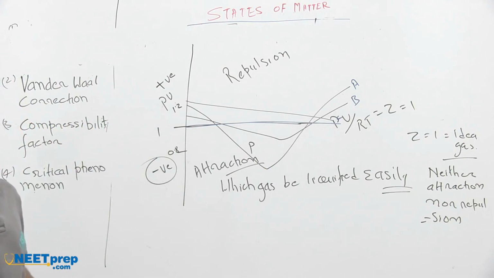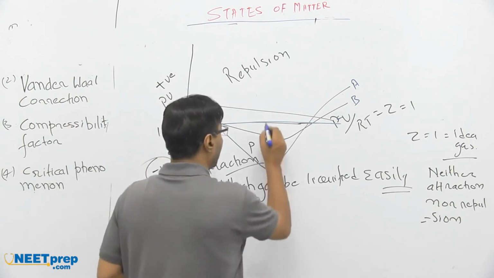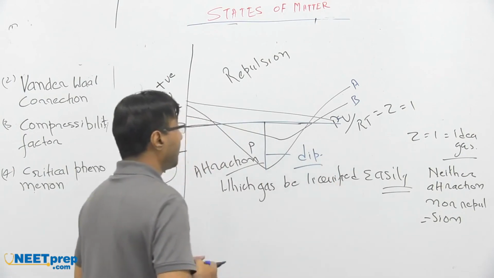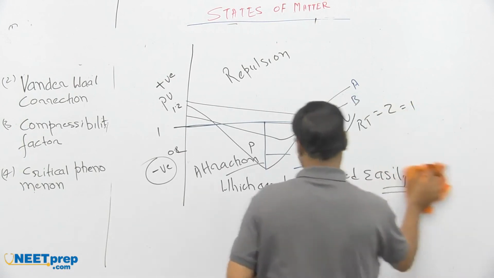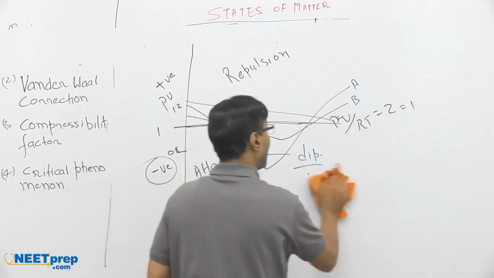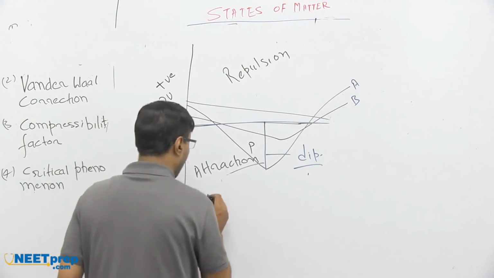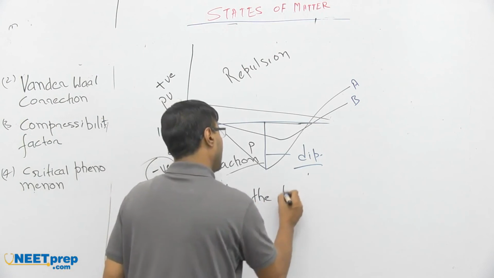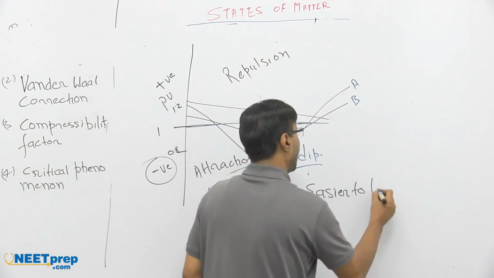Now, which gas is having maximum attractive force? This part is known as the dip. The higher the dip, the easier it is to liquefy the gas.